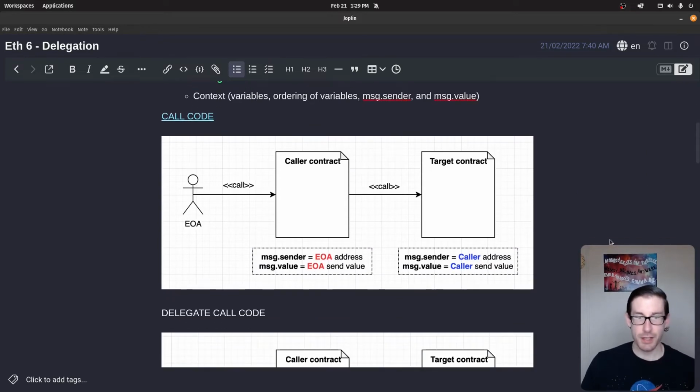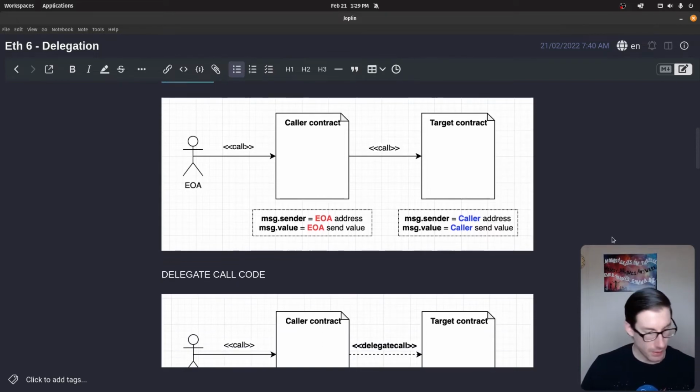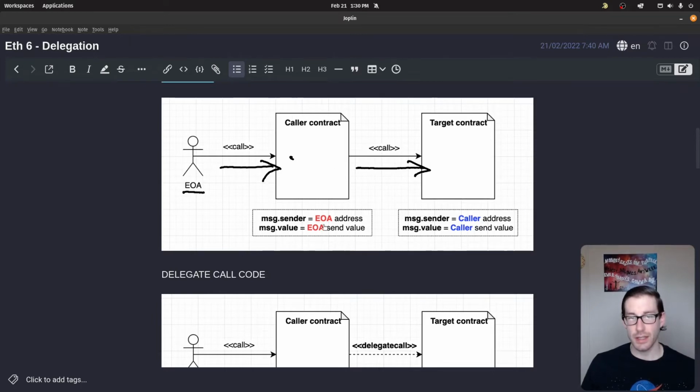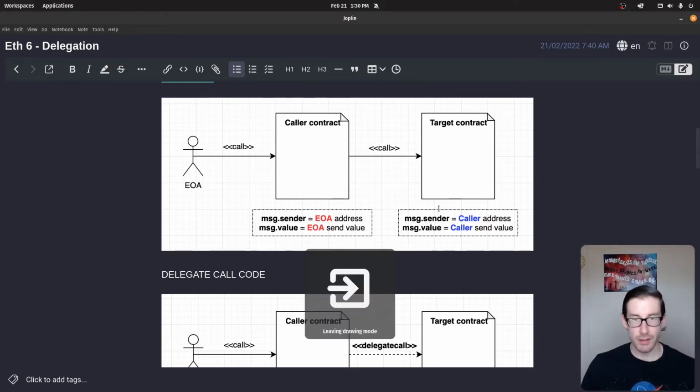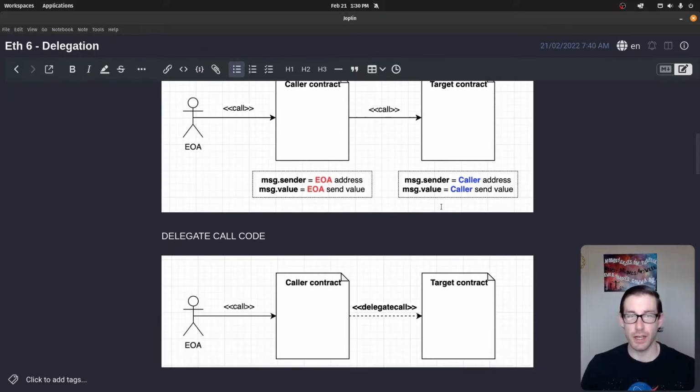And here's a good explanation to show the difference between delegate call and call, to get an idea of what it looks like at a high level. First we have a call, so this is not delegate call, this is call. With a call, you have your caller contract, right? So you have your externally owned account, and you're calling this caller contract. The caller contract's then going to call the target contract. As you're doing this, you'll see that the EOA address, so that human there, is associated to the sender and the value when you're calling the initial contract. But when that caller contract forwards that on to the target contract, the sender is actually going to be that caller contract and not the EOA. The same thing applies for the value. So you're basically letting go of the context and giving the context to the caller contract instead of maintaining your own.